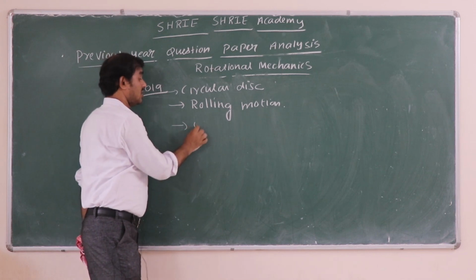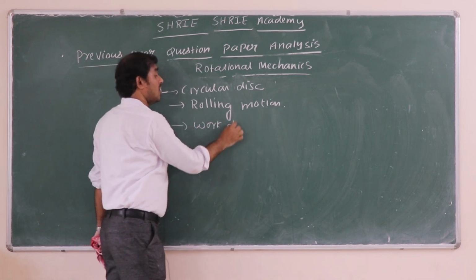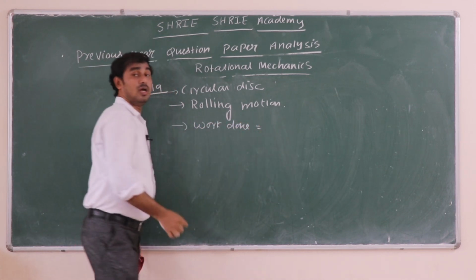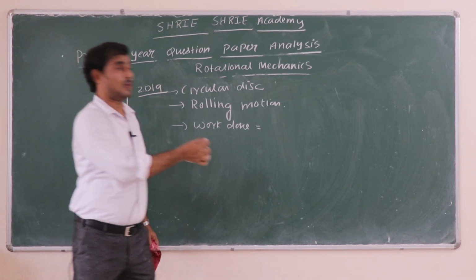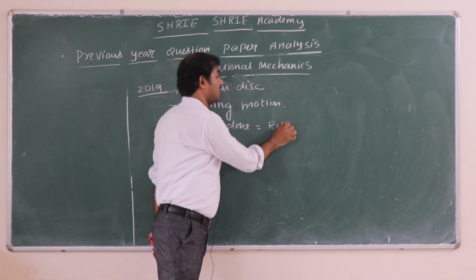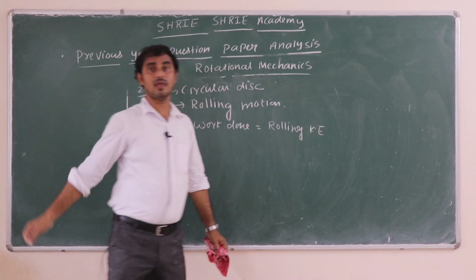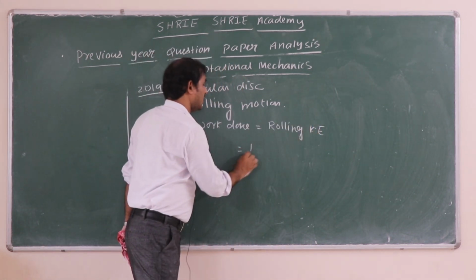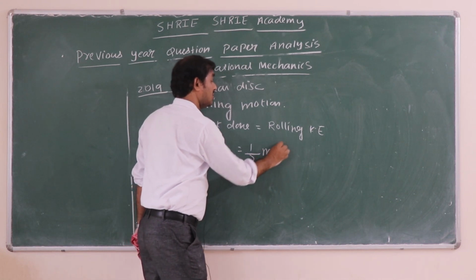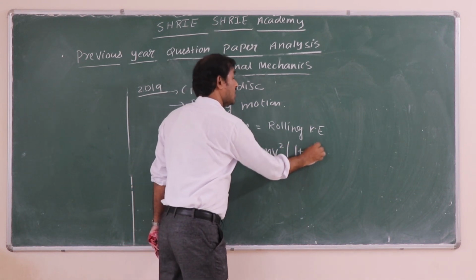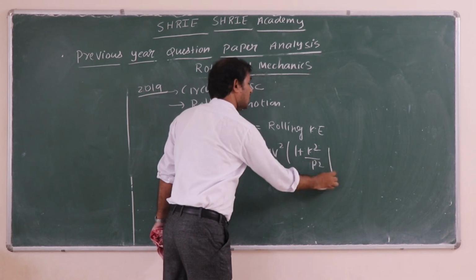The concept used is that work done is equal to rolling kinetic energy. What is the rolling kinetic energy of this body? I think you know very well, rolling kinetic energy is half mv square into 1 plus k square by r square, right?